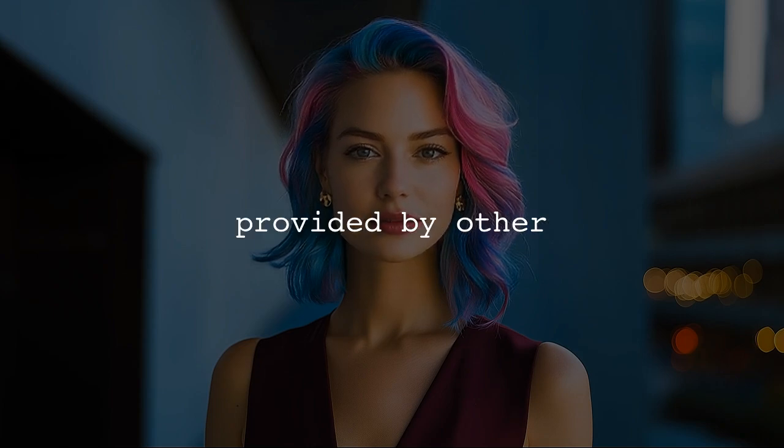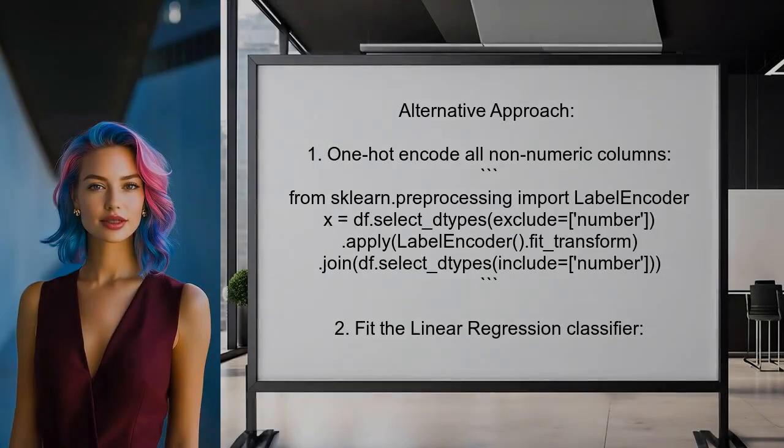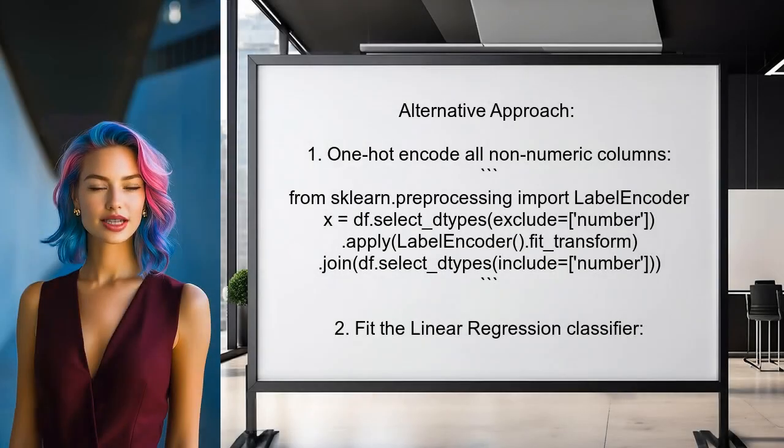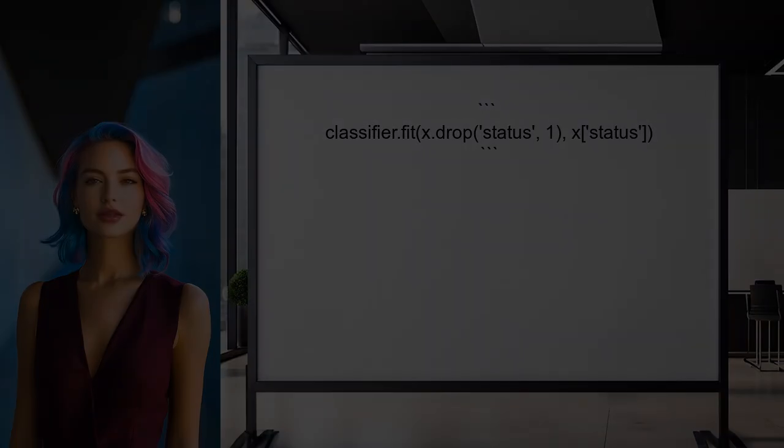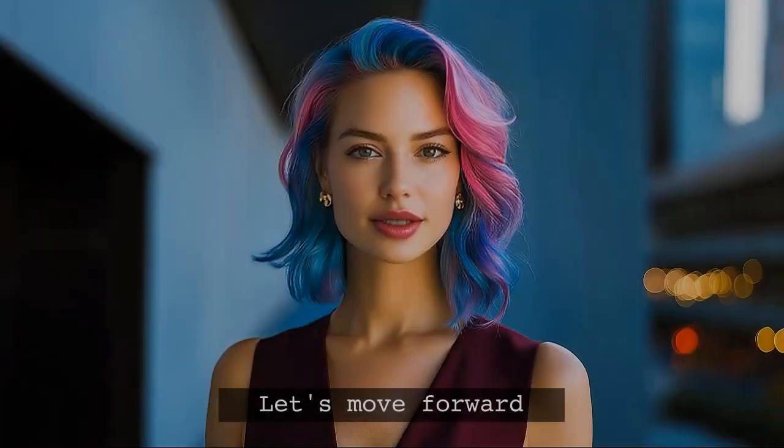Now let's look at the answers provided by other users. An alternative approach suggested by a user involves one-hot encoding all non-numeric columns using the label encoder. This method transforms categorical variables into numerical format, allowing for the use of a linear regression classifier. Let's move forward and look at another answer.